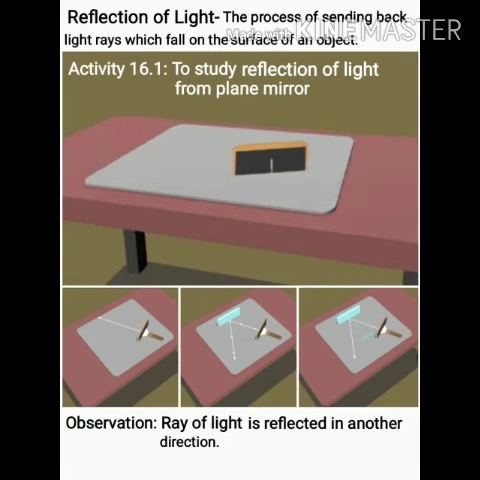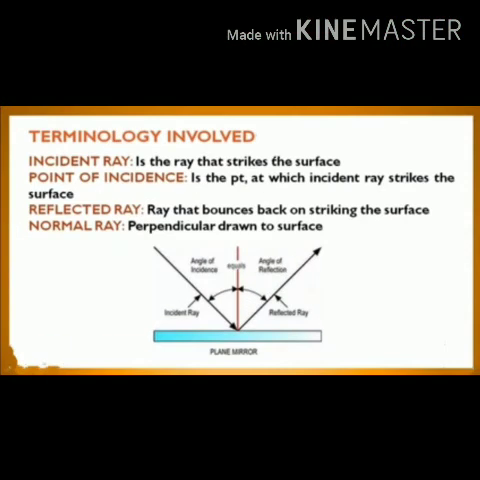Now take a slim thin strip of plane mirror and place it in the path of the ray of light which is passing through the comb. What are you going to observe? You will observe that after striking the mirror, the ray of light is reflected in another direction. Students, observe the setup carefully. With this setup we are going to learn many terms related to the reflection of light. The different terminologies are incident ray. Now, what is an incident ray?